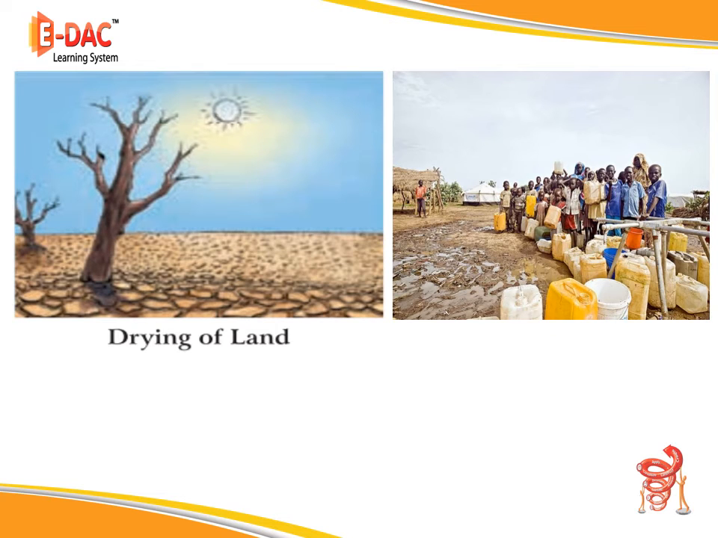So look at this land here. This is drying of agricultural land due to shortage of water. And because of shortage of water, scarcity of water happens. People don't get sufficient water to drink because there is a shortage of water. Hence, if you see in the second picture, there is a big queue of people standing near the tap. But then there is no water. This is scarcity of water, shortage of water.